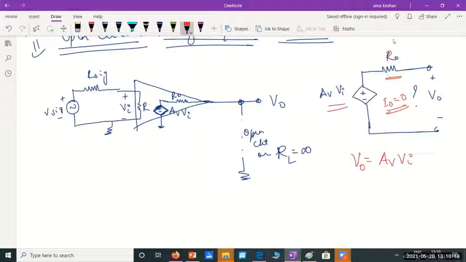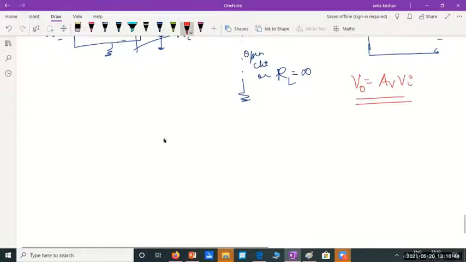See, even if I have a resistance in series here, if I have opened this loop, there is no current flow. When there is no current flow, then there is no drop across this resistance. No voltage drop across this R0. So whatever voltage we have connected here, the same voltage will appear across the output terminals V0. Is that clear? So here V0 is Av times Vi.